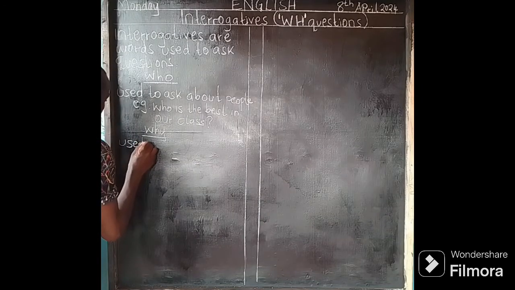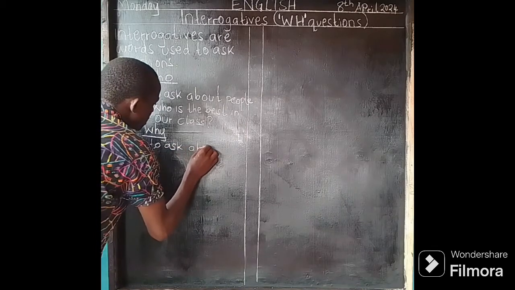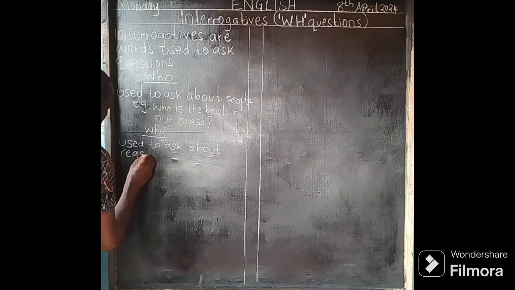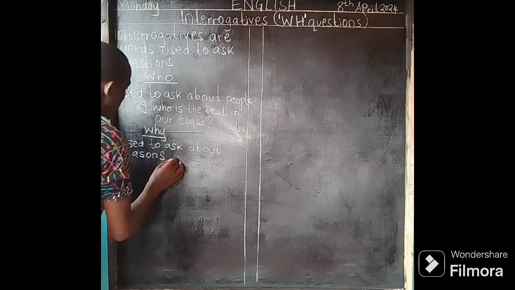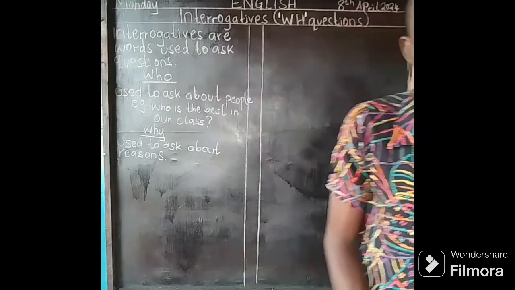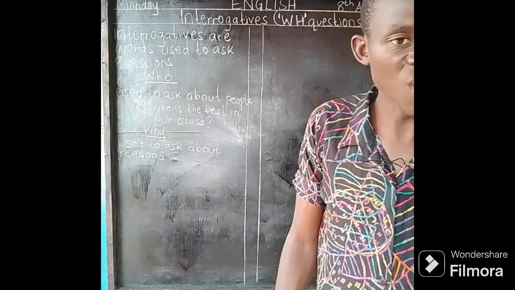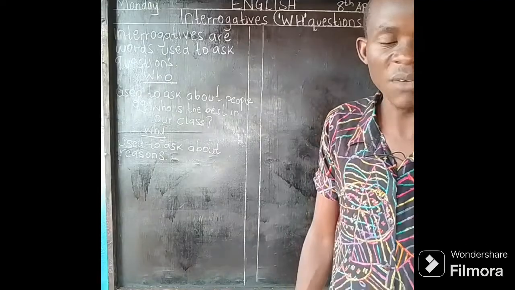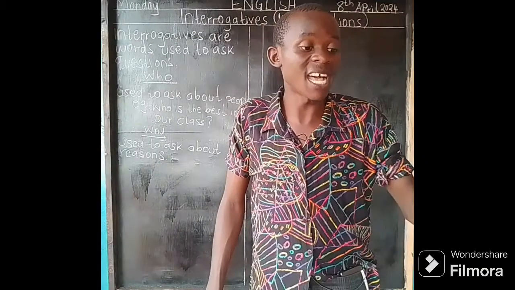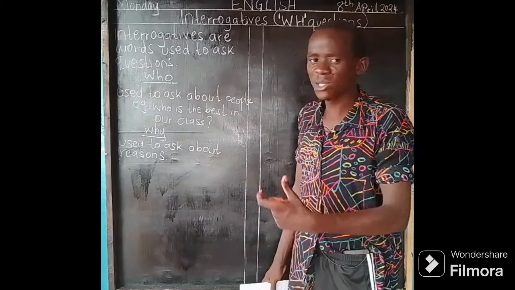Mostly the answer has a because somewhere. There is a conjunction; the other day we looked at conjunctions. So a because answers the question why. It's used to ask about reasons.